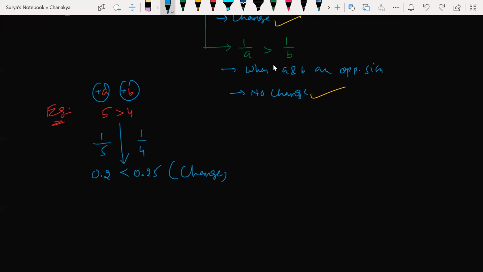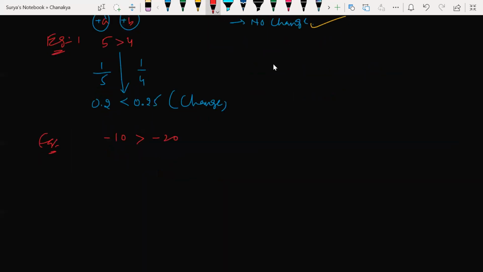Okay. Next example. If both negative, let's say both negative example. You have minus 10 and minus 20. Minus 10 is of course greater than minus 20. Here both are negative, A and B are negative.